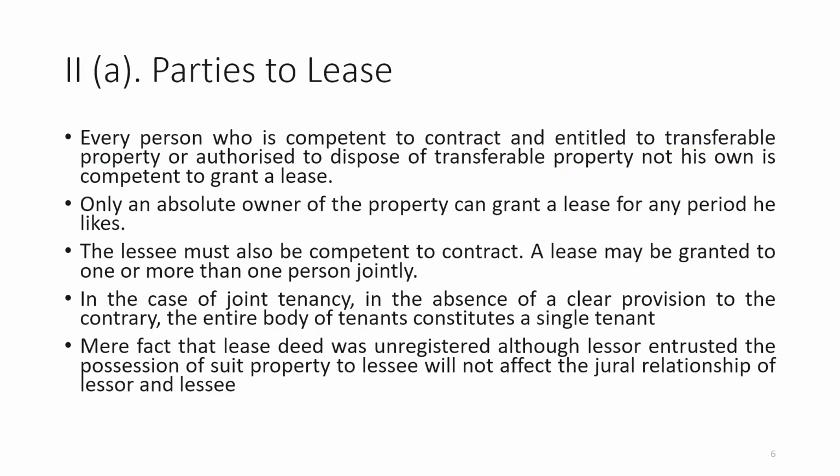So, in case of joint tenancy, where a lease has been granted to more than one person, in the absence of any contract to the contrary, the entire body of tenants, that means lessee 1, lessee 2, lessee 3 all joined together, will be treated as a single tenant.